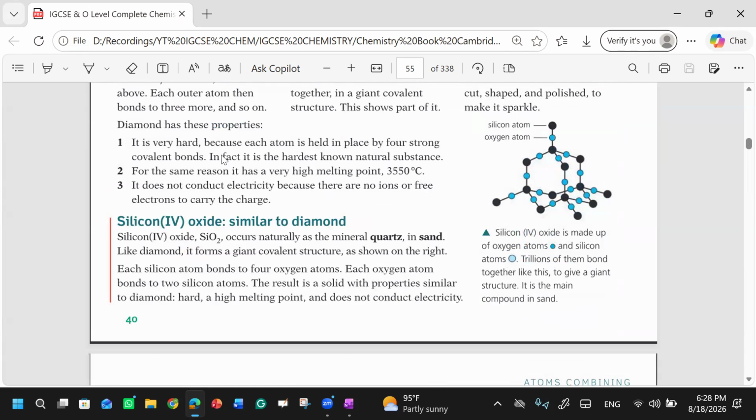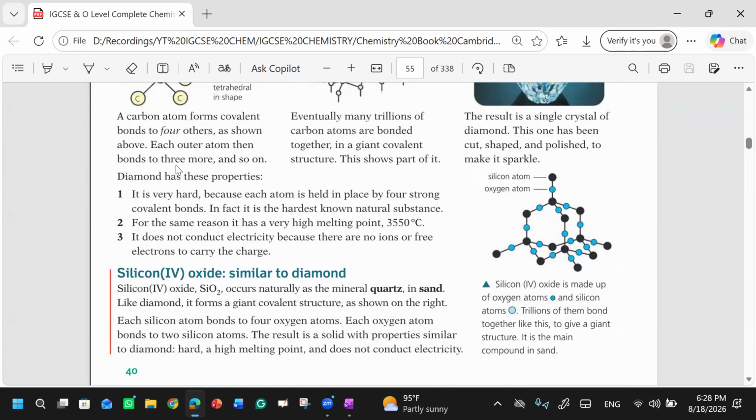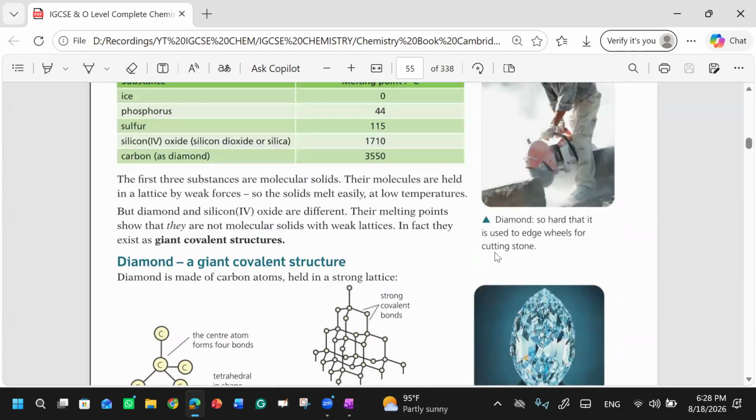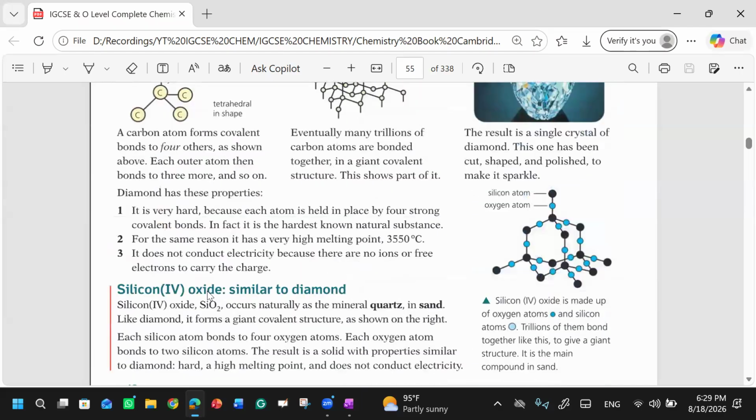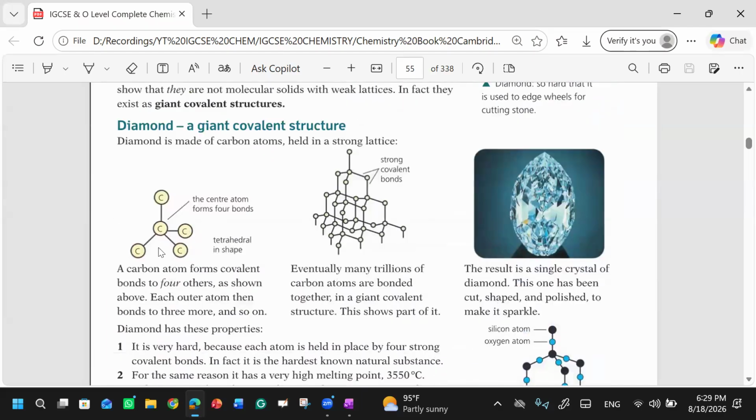If we talk about diamond, it is very hard. In fact, we say that this is the hardest known compound on earth. So why do we say that diamond is the hardest one? We say this on the basis of its bonding. In diamond, every carbon, no matter how many carbons there are, is bonded to four further carbon atoms.